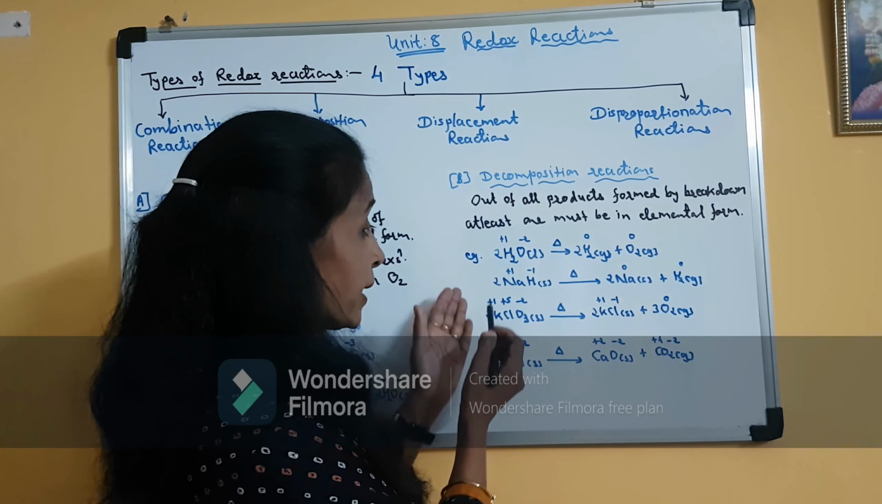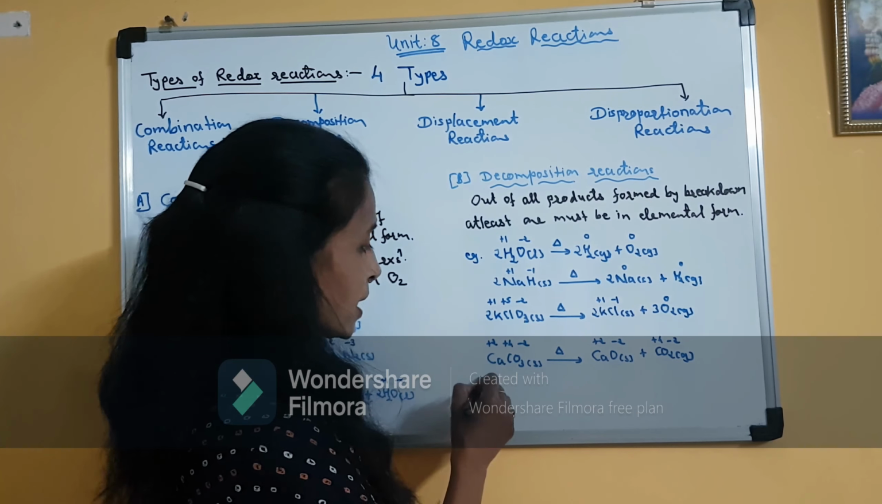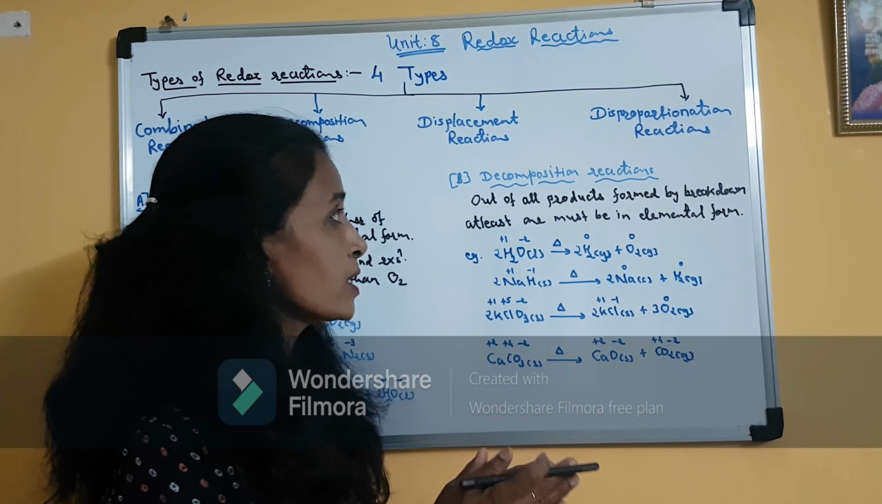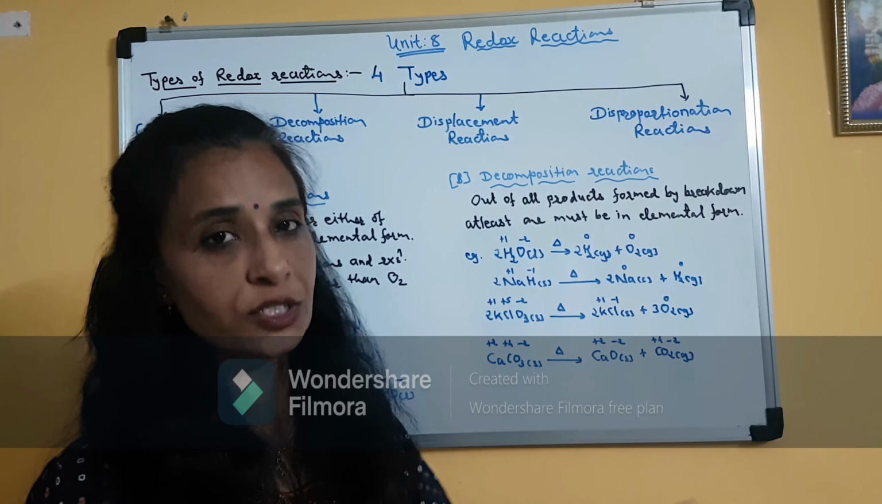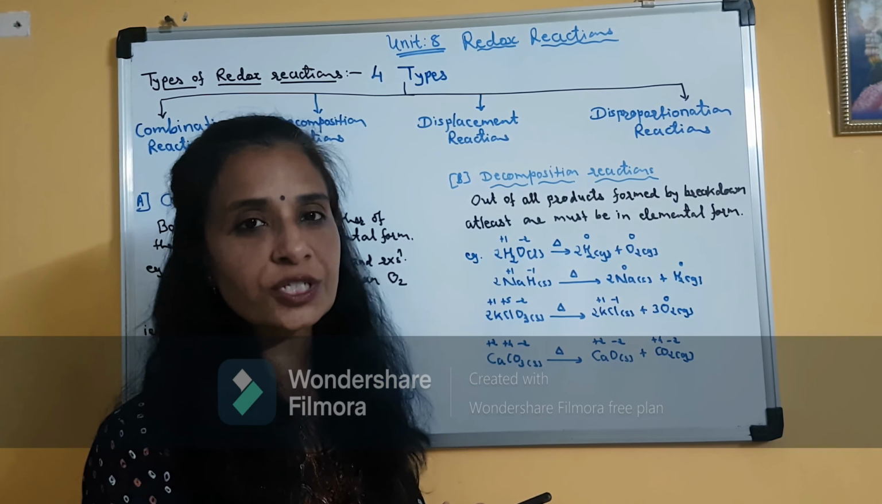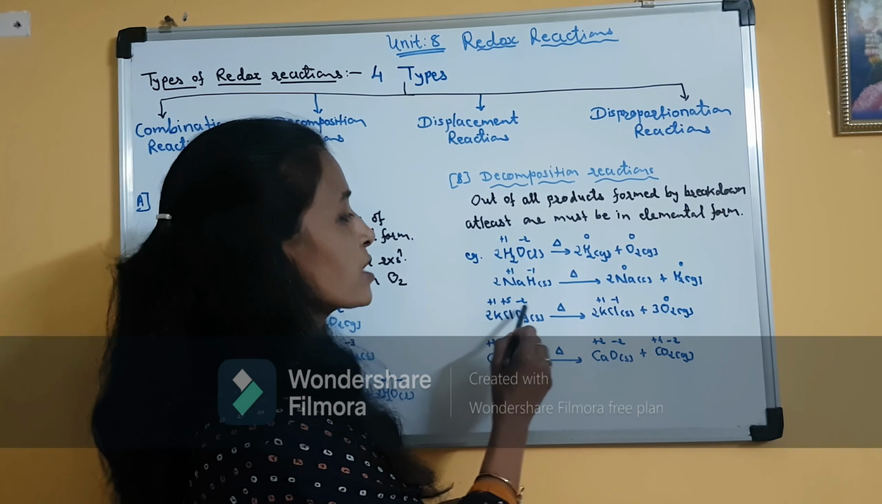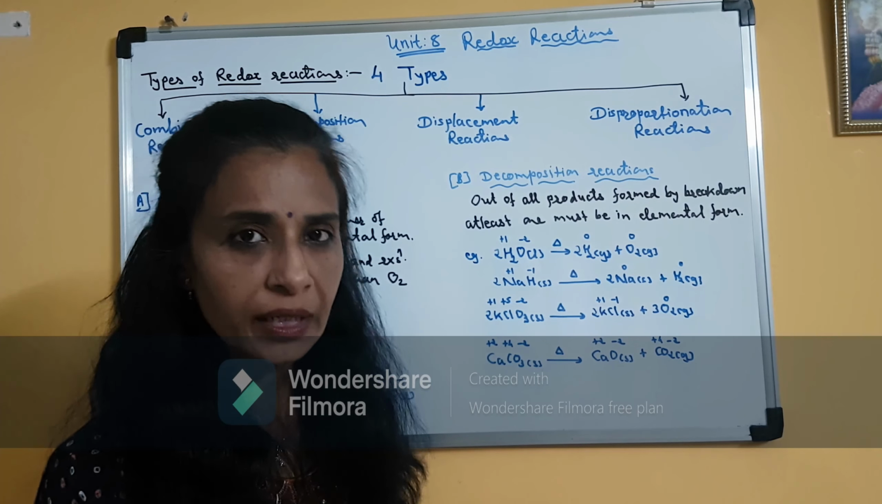Clear? So in the exam you may be given two examples like this, and you may be asked which of the following is a decomposition as well as a redox reaction. Clear? And why? Both are decomposition reactions, but the redox reaction is this one. Why? Because there is a change in the oxidation number of the element.